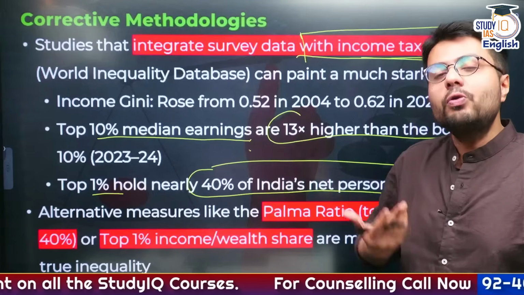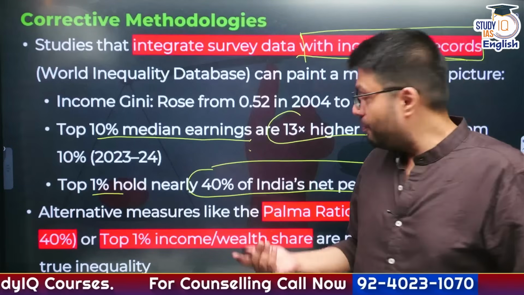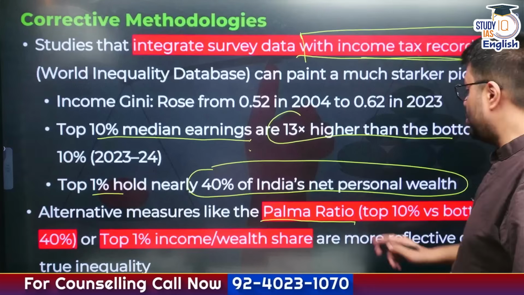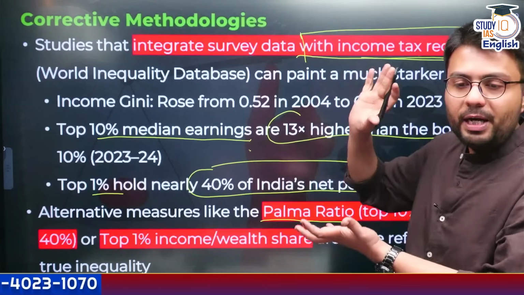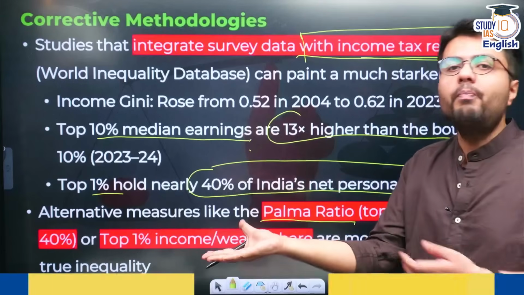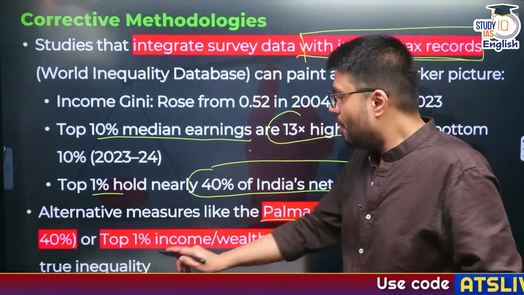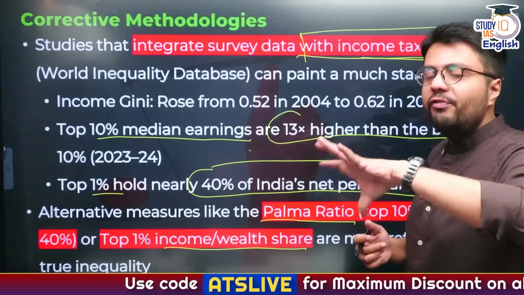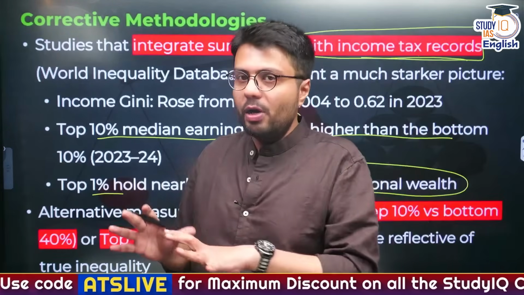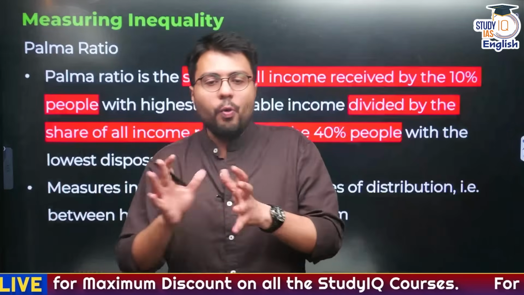Alternative measures can also be employed by government, such as using the Palma ratio. What is the Palma ratio? It is the ratio that highlights the differences between the top 10% of the population and the bottom 40% of the population, or even the top 1% economic wealth share, which will be more reflective of the total inequality in India. So let us understand what is a Palma ratio.